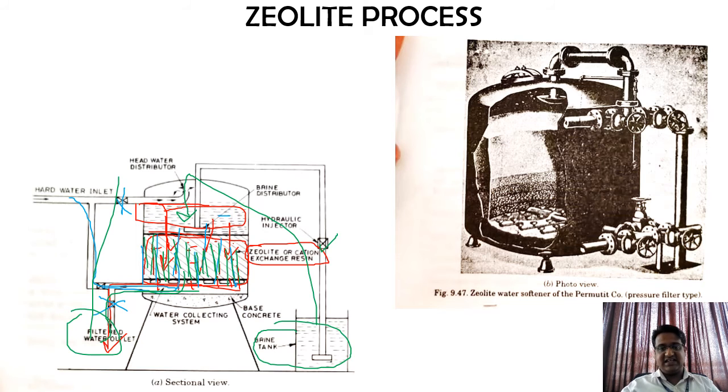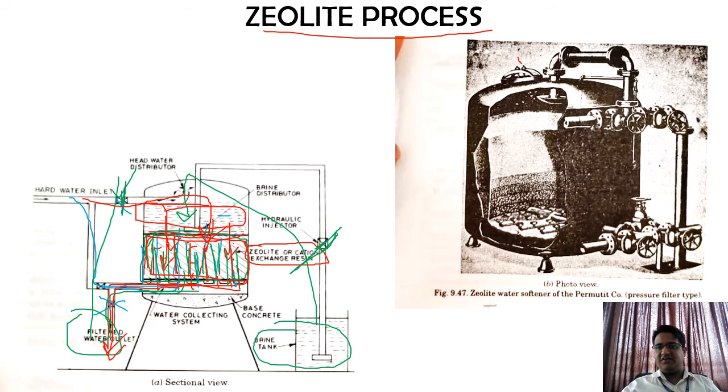Once the status is received that the entire zeolite is regenerated, they will stop this valve and open the other valve, and the regular water will again come here. It will pass through the filter media, then it is collected at the bottom and taken out over here. So this is how the zeolite process is used in practice in the water treatment system.